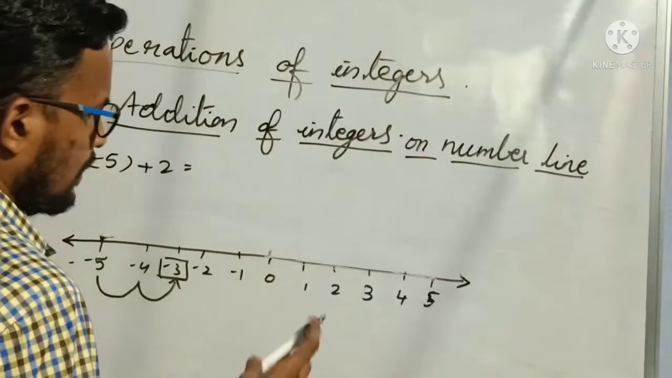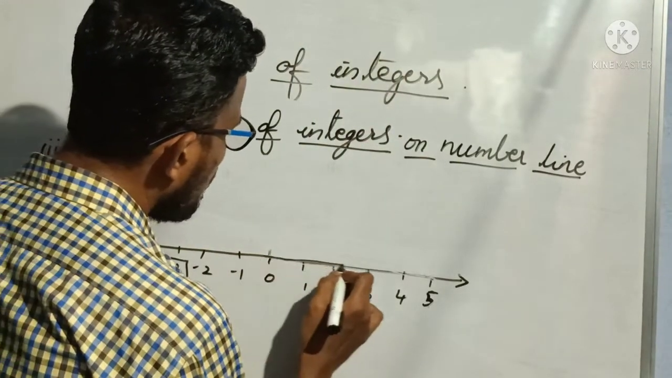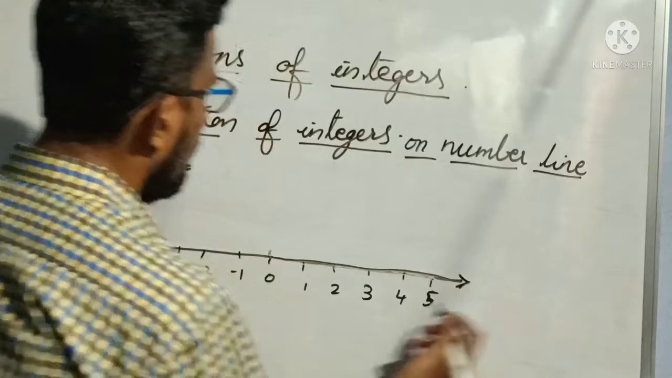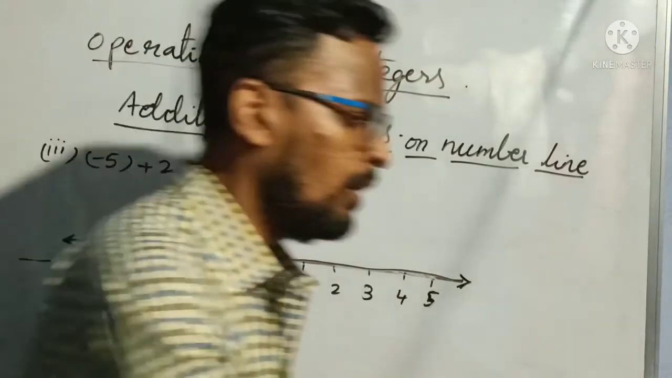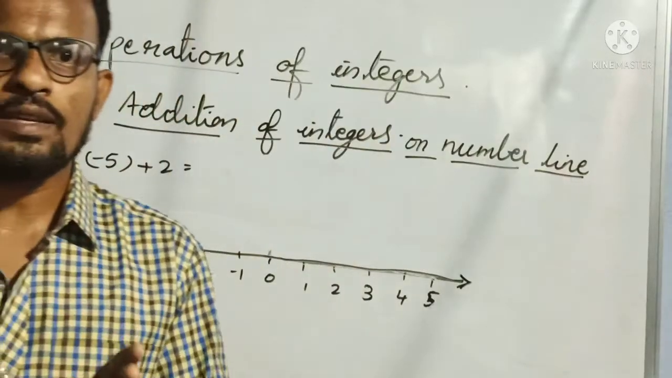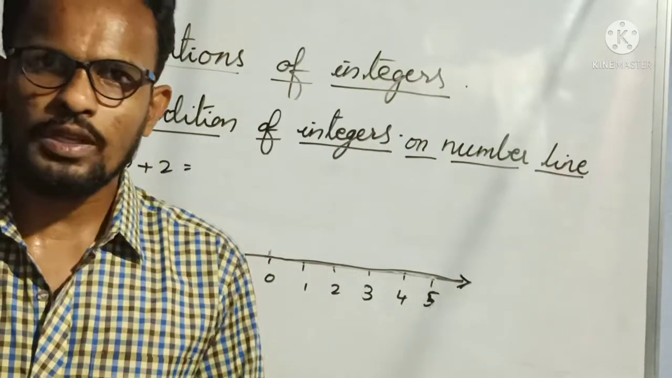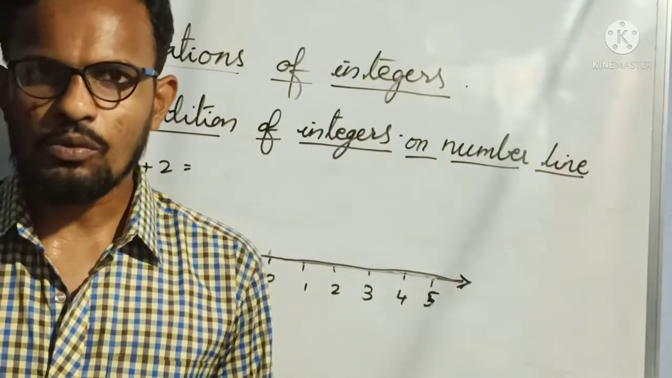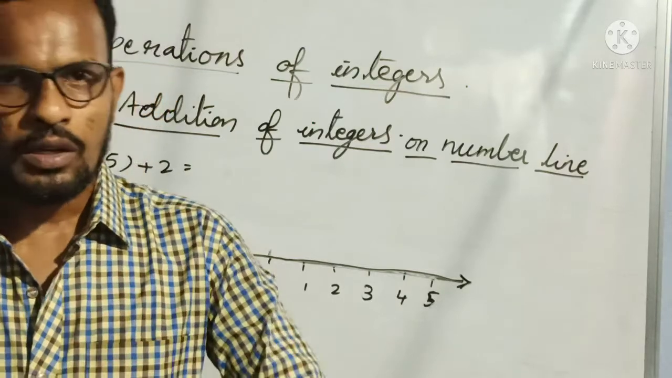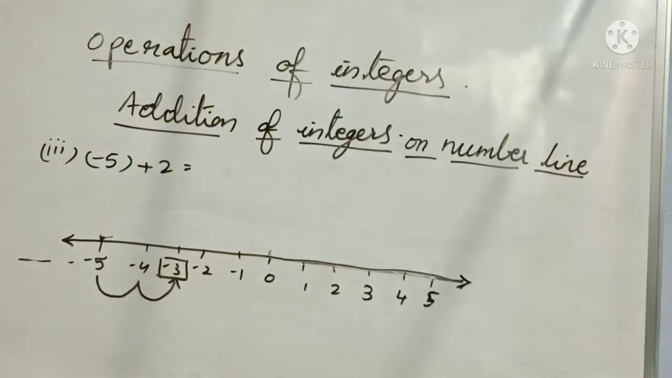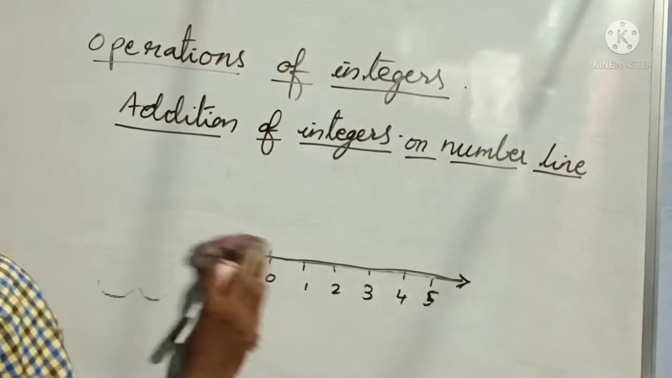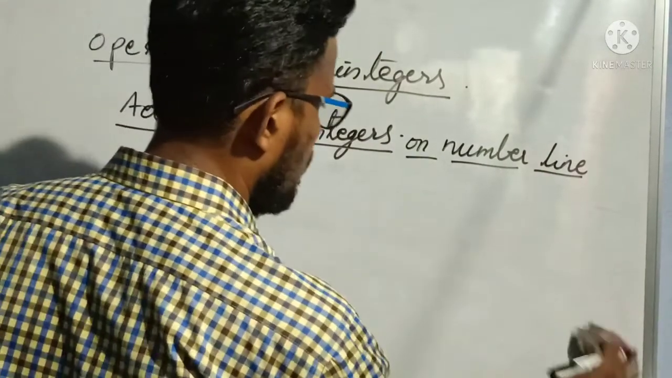So be careful while we are doing operations on integers. Clear? So these are the 4 types of operations. That is addition of integers when the two integers are positive, when the two integers are negative, or when one is positive and one is negative, depending on the sign of the integers. Clear? So let us write the statements now, what all we have discussed.